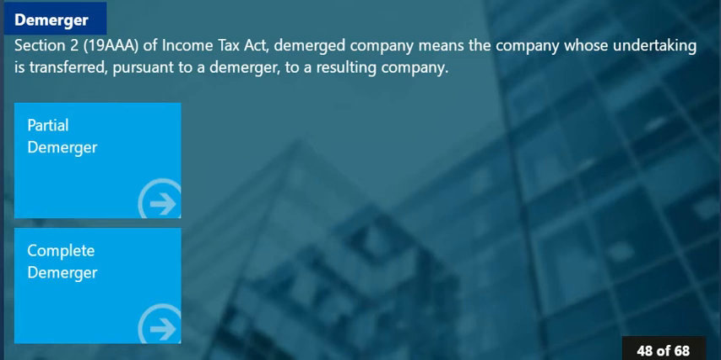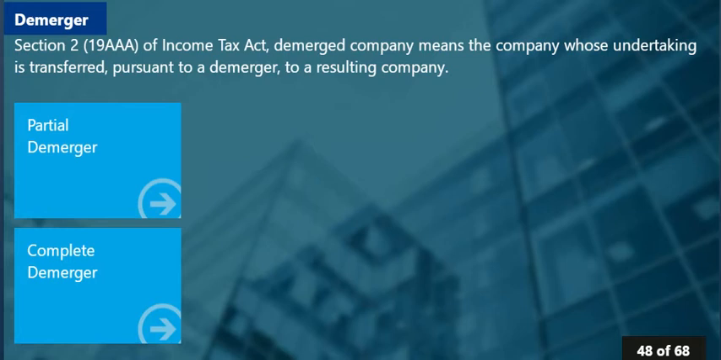It simply means that you have one undertaking, one company, that is split into 2 or 3 or 4 or any number of different companies. The original company, that is the company which is split into different companies, is called a demerged company, whereas the other companies that come into existence as a result of demerger are called resulting companies.